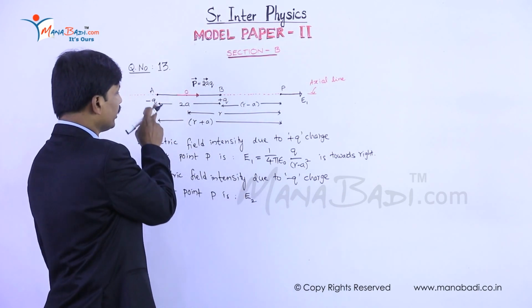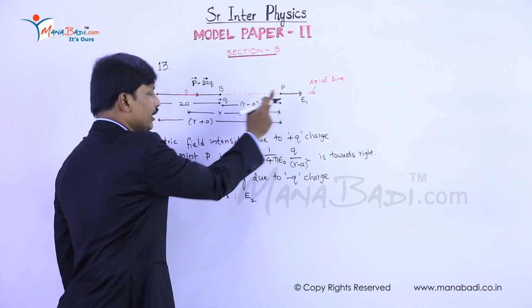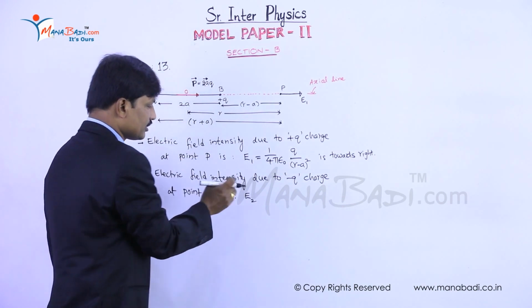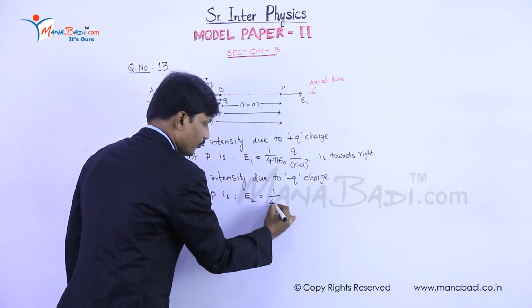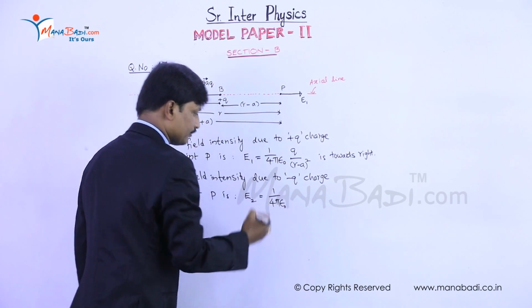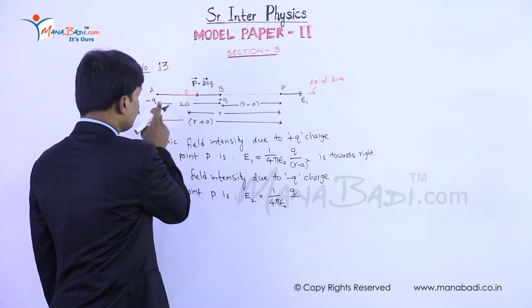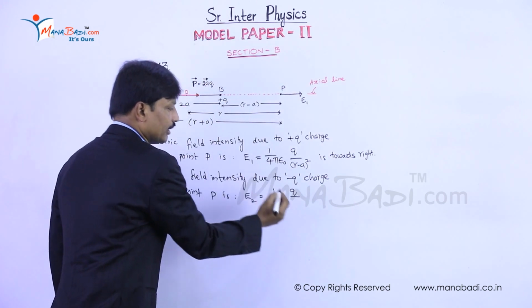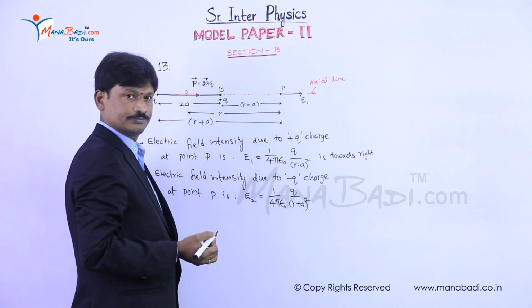That means we have to calculate electric field due to this minus Q charge at point P, which is at R plus A distance. That is E2 is equal to 1 by 4 pi epsilon naught Q by distance from minus Q charge to point P, R plus A, that is R plus A whole square.